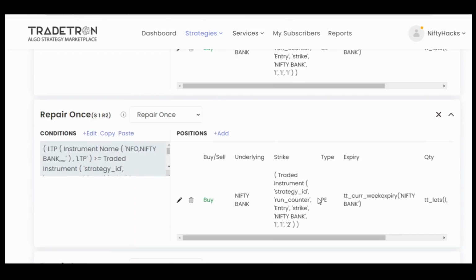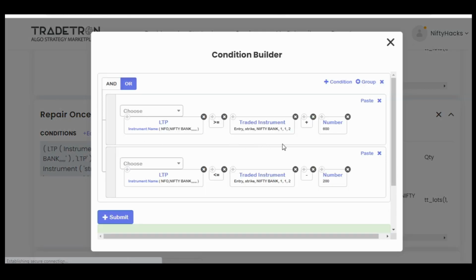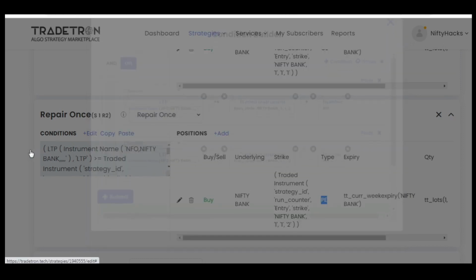In a similar way, this is put. So it would be minus 600 and plus 200. Sorry, minus 200 and plus 600, as you all know. If Bank Nifty moves up by 600 points, or if Bank Nifty moves down by 200 points, we will exit this leg number 2, which is the at the money straddle.